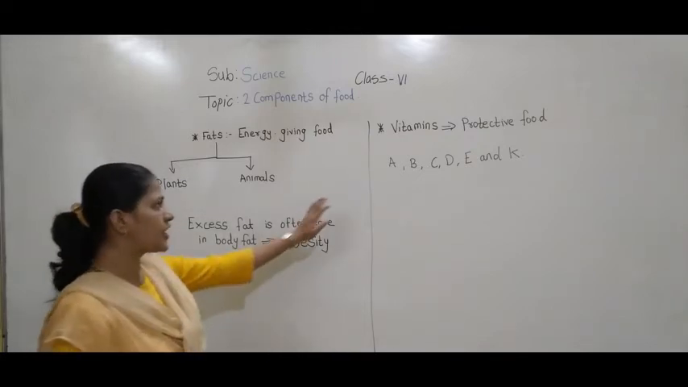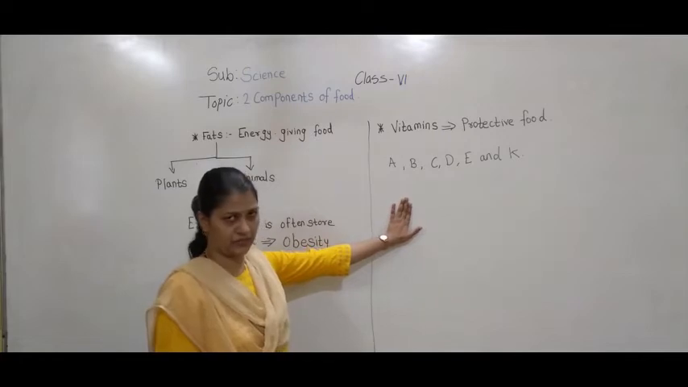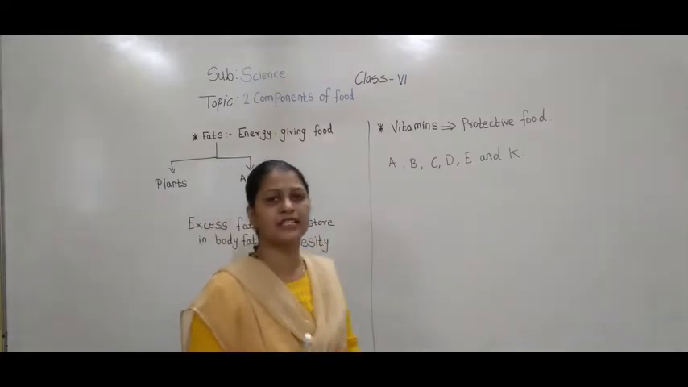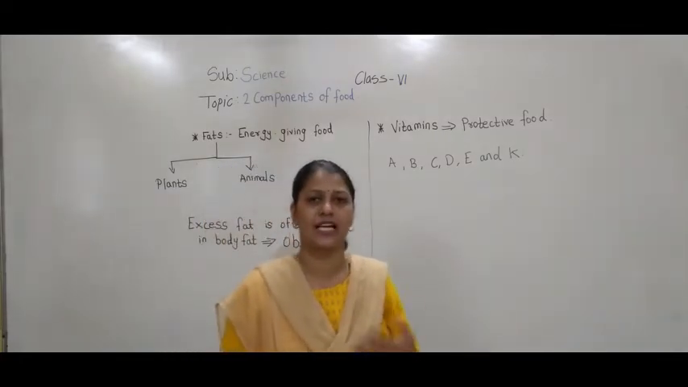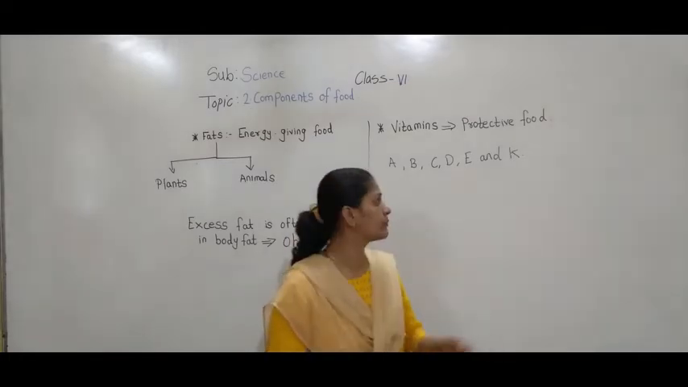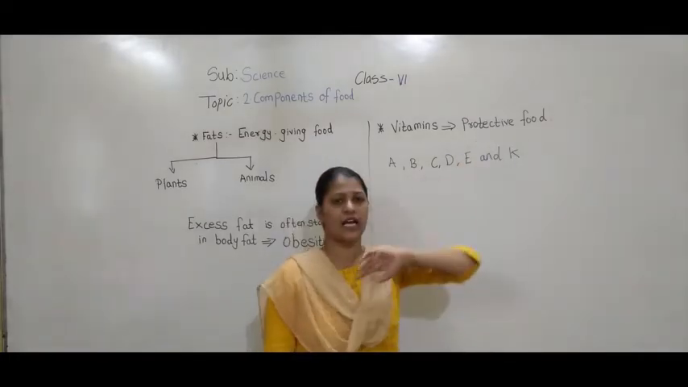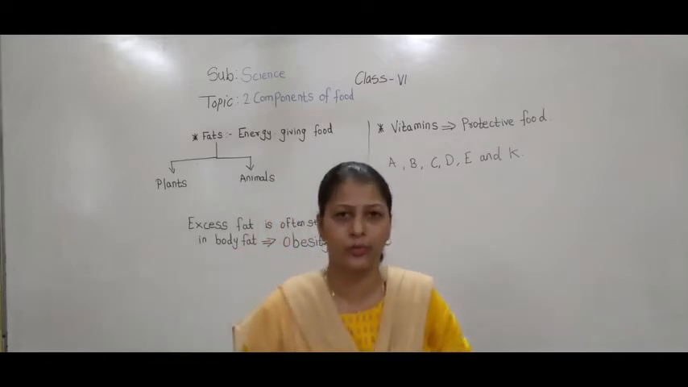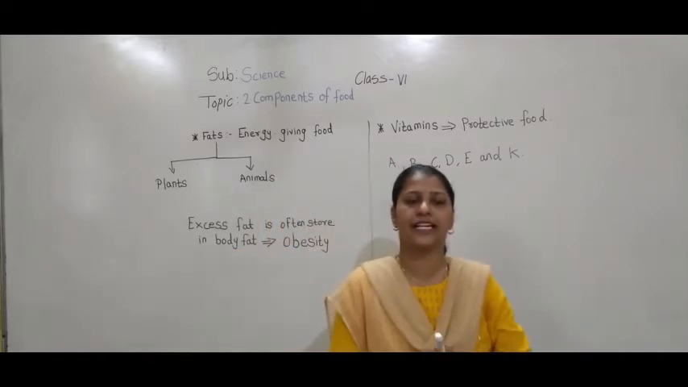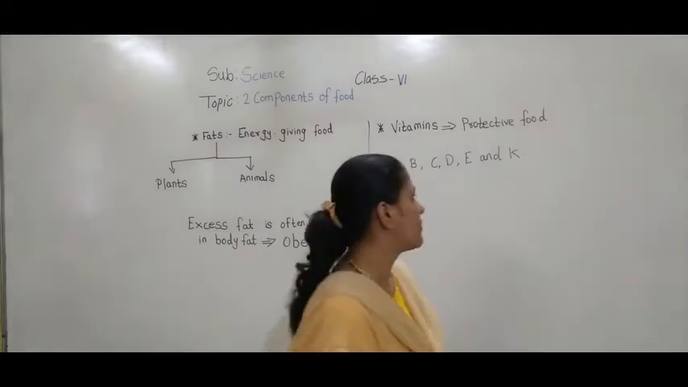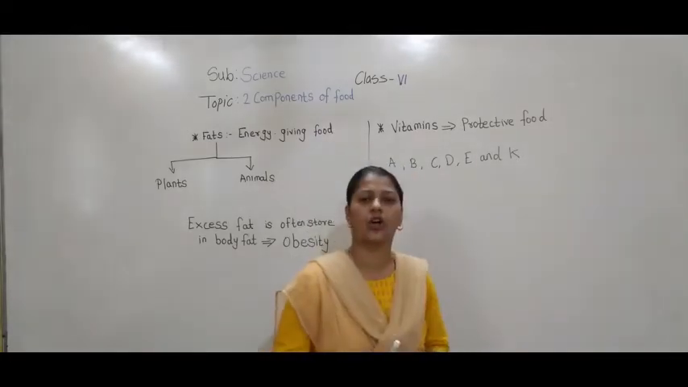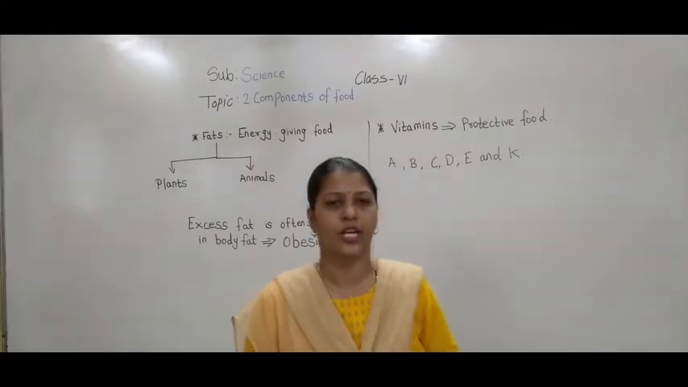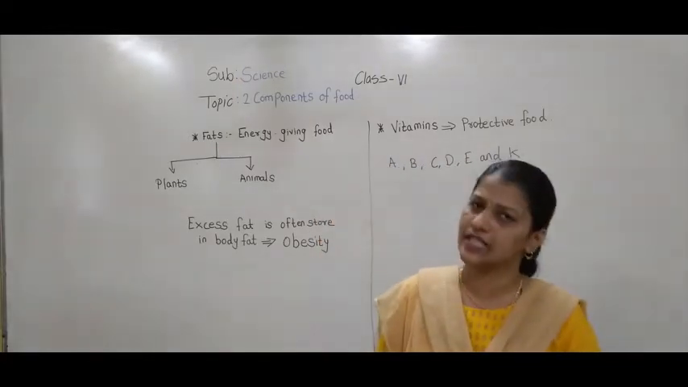So the next type of nutrient is vitamins. Vitamins and minerals are also called protective food. Why are they protective food? Because they fight against diseases.